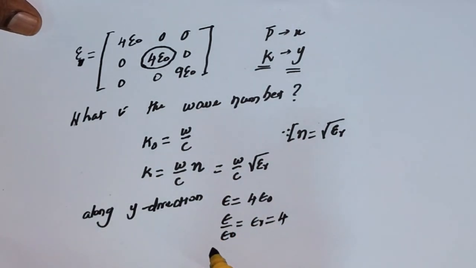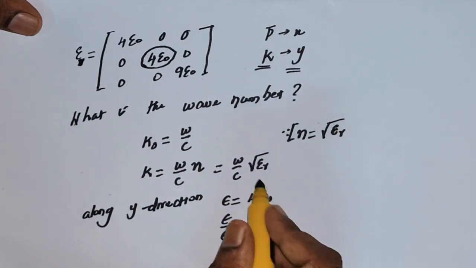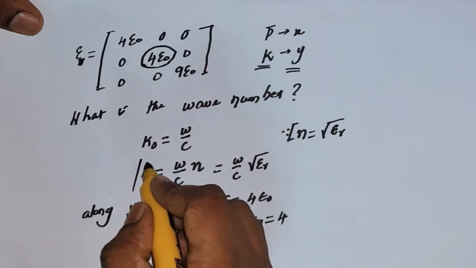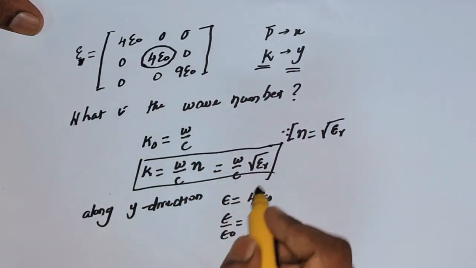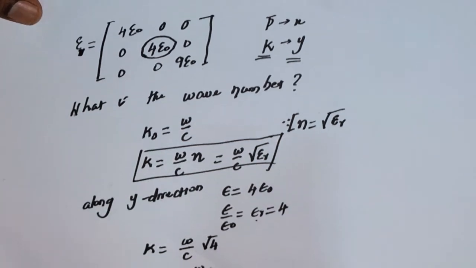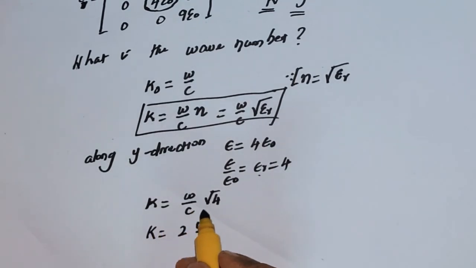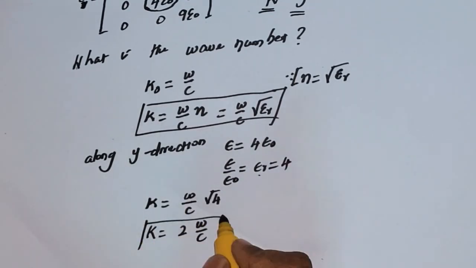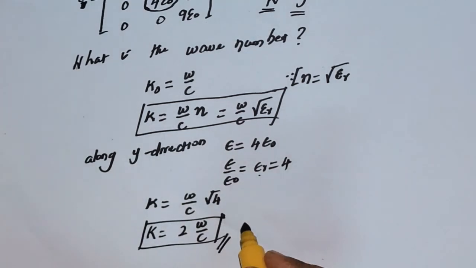Now we substitute this 4 into the relative permittivity equation. The propagation vector inside the medium is omega by c times the square root of epsilon r, where epsilon r is 4, so the square root of 4. So k is equal to 2 times omega by c. This is the answer for the given question.